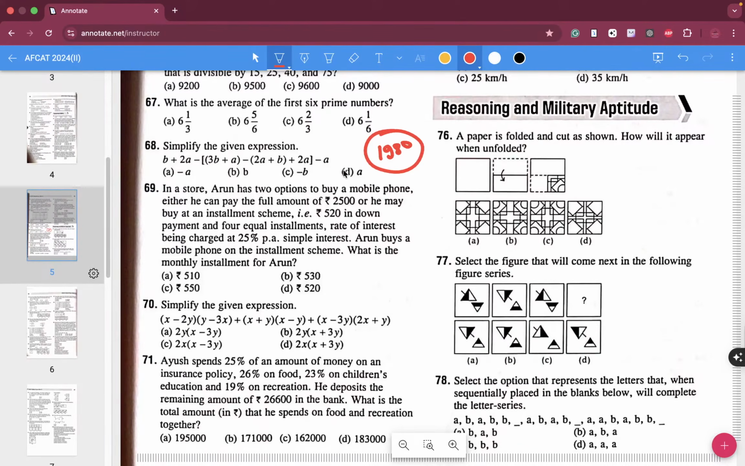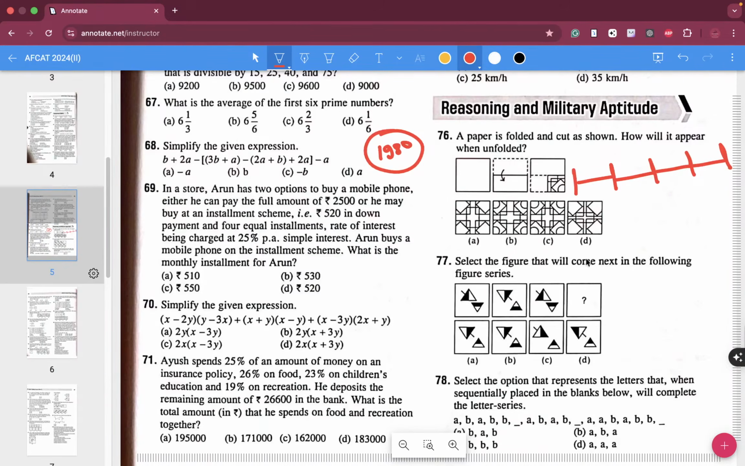1980 will be charged. Okay, one thing is certain, that 1980 will be charged. But what he does, we'll try to do some approximation over here. What he actually does is that he pays in 4 quarters. He pays in 4 quarters.